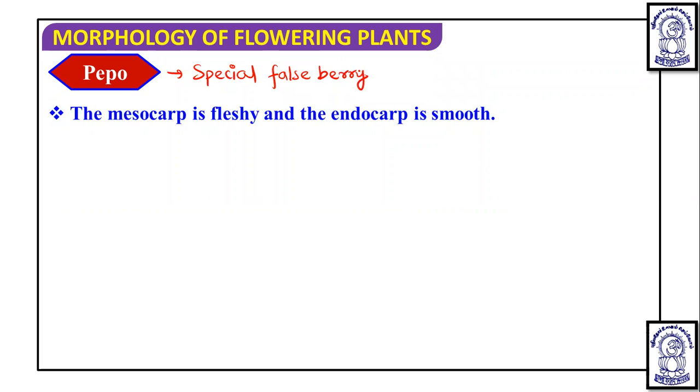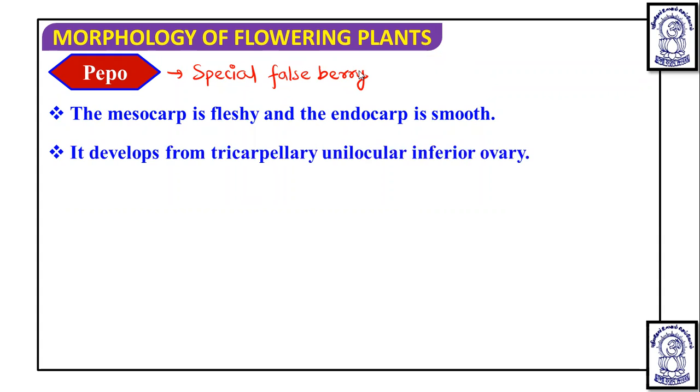Because this developed from the inferior ovary. And in this, the rind is present, which does not separate from the mesocarp actually. So here the mesocarp is fleshy and the endocarp is smooth, and it developed from the tricarpillary unilocular inferior ovary actually.